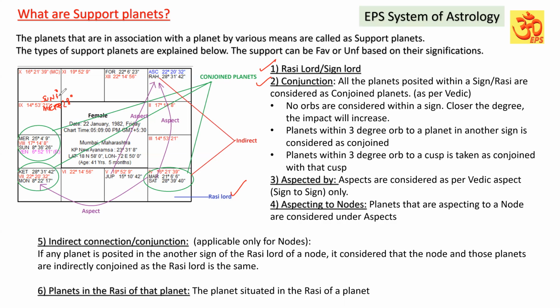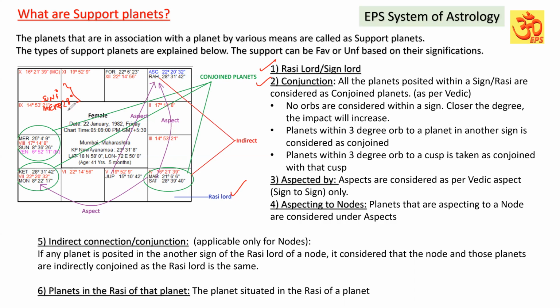But here Sun is in the sign of Pisces and Mercury in the sign of Aquarius. Both are in different signs. But if you look at the degrees physically, Sun is at 1 degree and Mercury is at 28 degrees. So they are present within 3 degrees. They are also considered conjoined planets, though they are in 2 different signs.